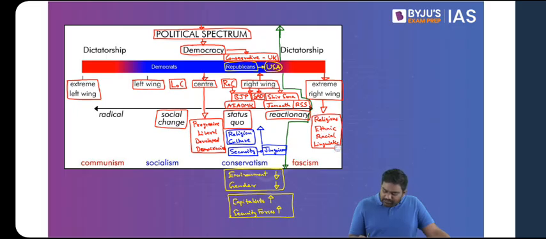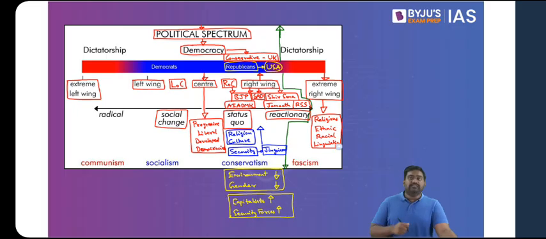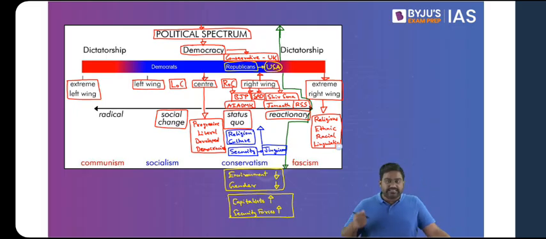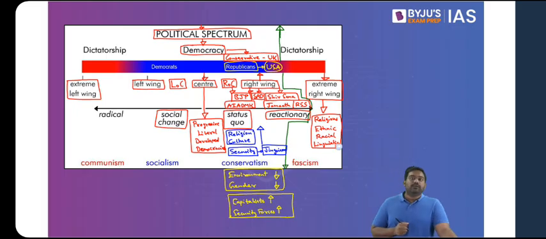So if someone is polarizing society in the name of religion, ethnicity, race, and language, or committing violence in the name of religion, ethnicity, race, and language, they are basically right-wing extremists.